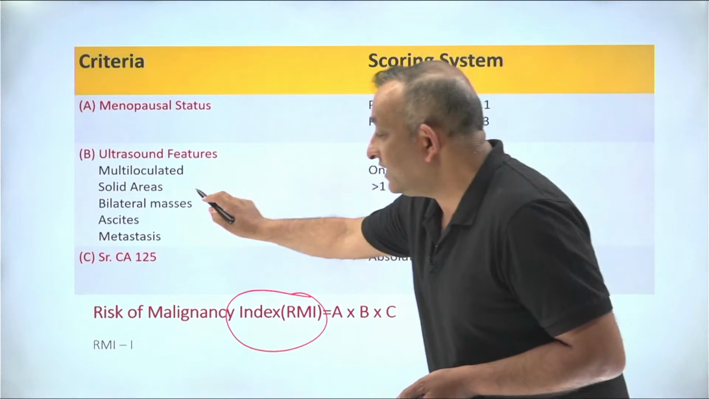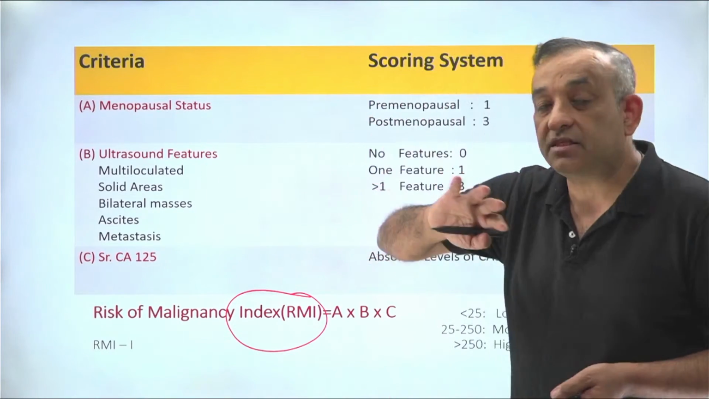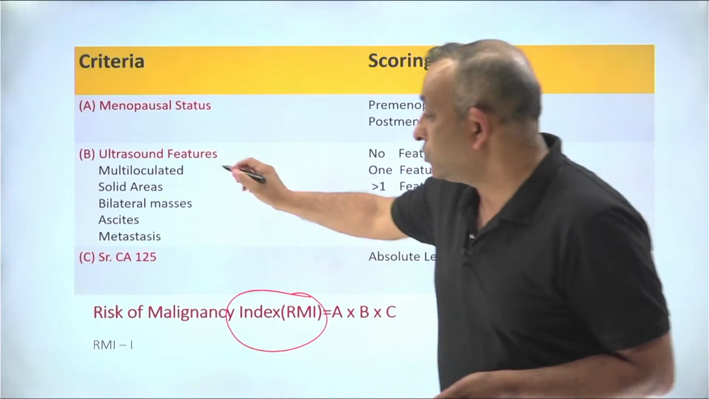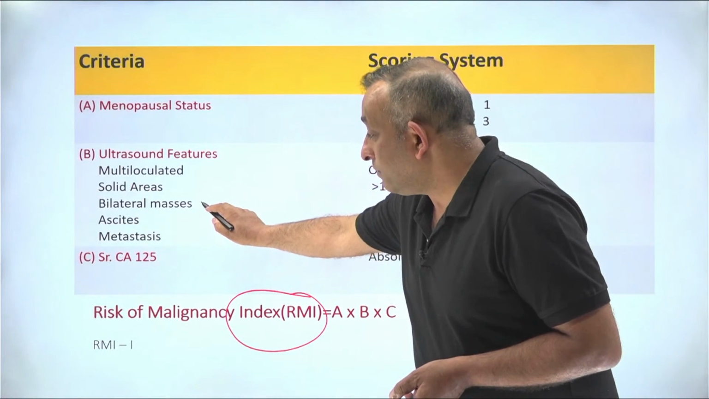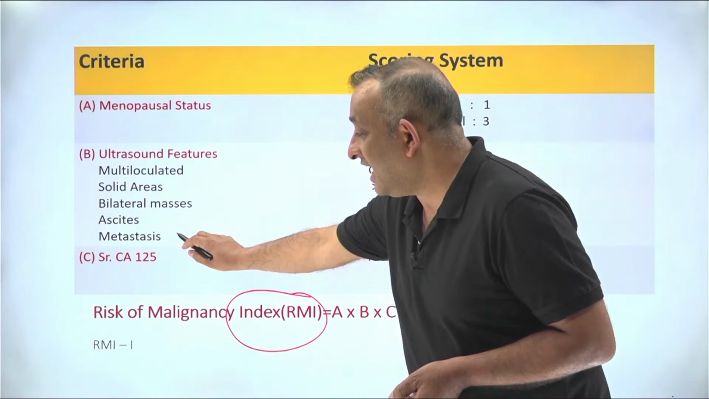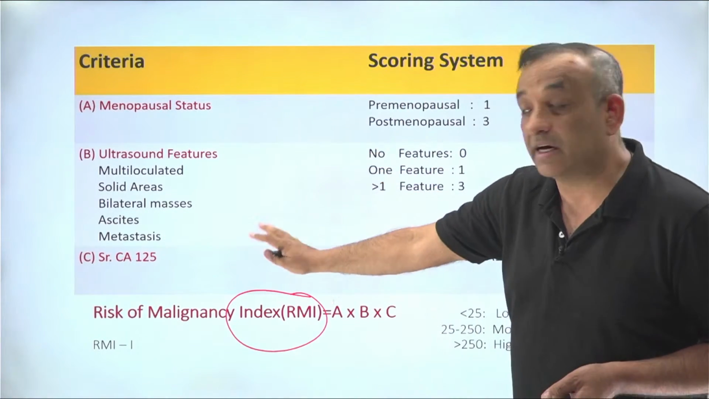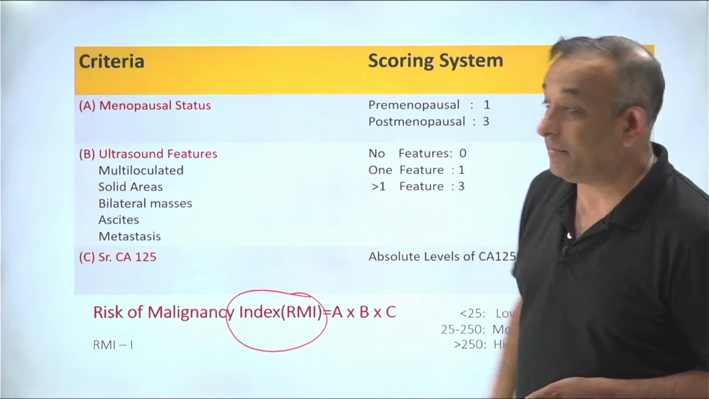It has got solid areas and cystic areas, cystic solid areas together. That is what is known as a variegated mass. So solid areas and the tumors are bilateral along with ascites and metastasis. So this is the ultrasound criteria, which suggests that this patient is probably having a malignancy.